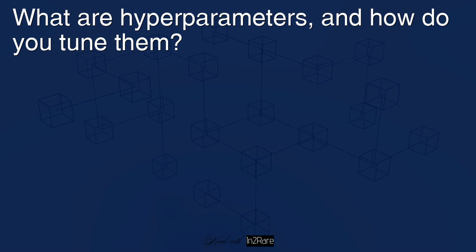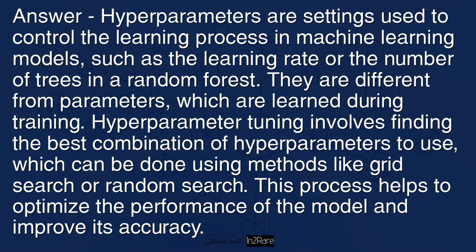What are hyperparameters, and how do you tune them? Answer: hyperparameters are settings used to control the learning process in machine learning models, such as the learning rate or the number of trees in a random forest. They are different from parameters, which are learned during training. Hyperparameter tuning involves finding the best combination of hyperparameters to use, which can be done using methods like grid search or random search. This process helps to optimize the performance of the model and improve its accuracy.